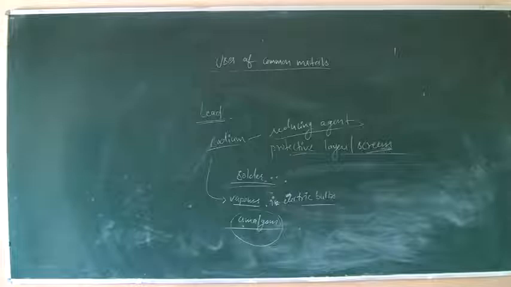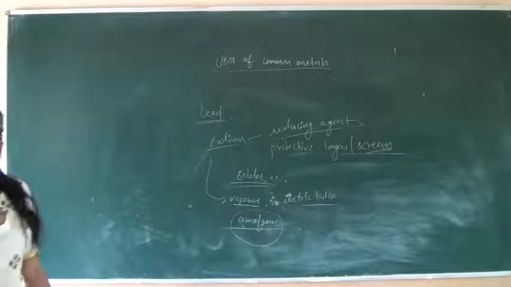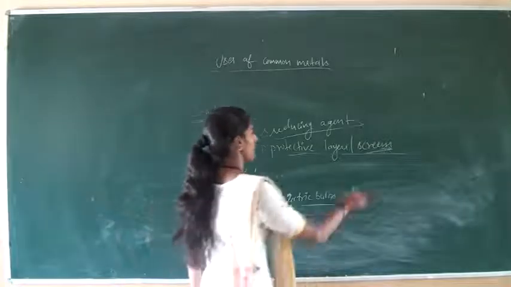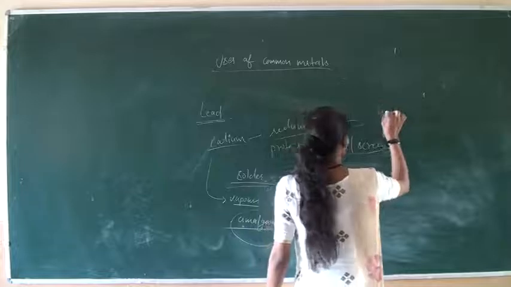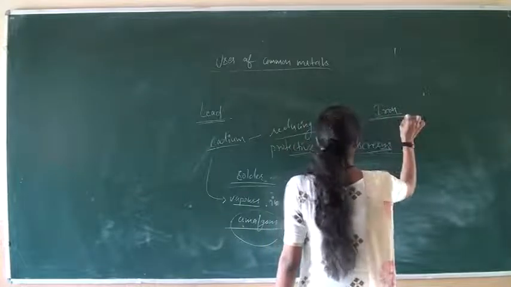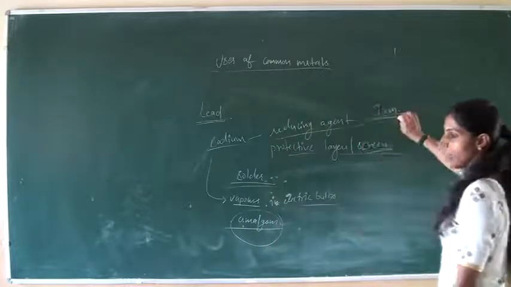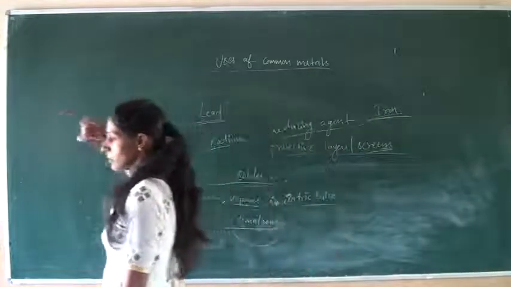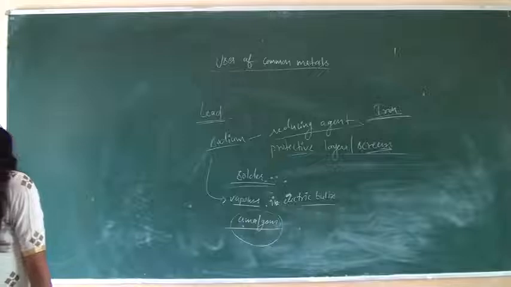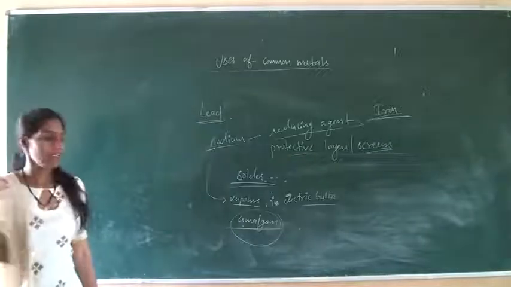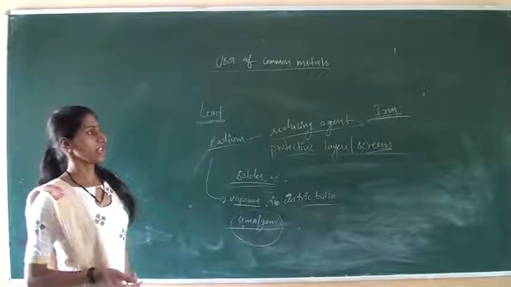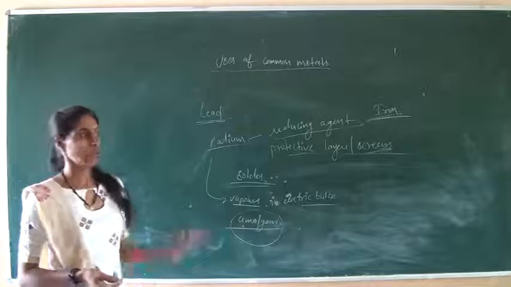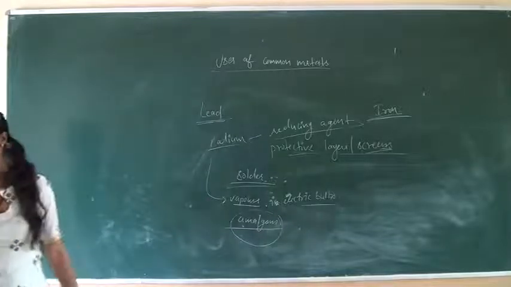After that, iron. There are many important uses of iron in industries and in our household, in pillars, and it is used in making cars, trucks, vans, etc. In making steel, which is an alloy, iron is used.